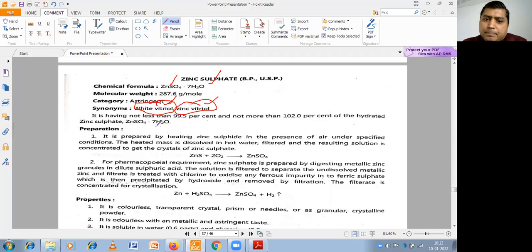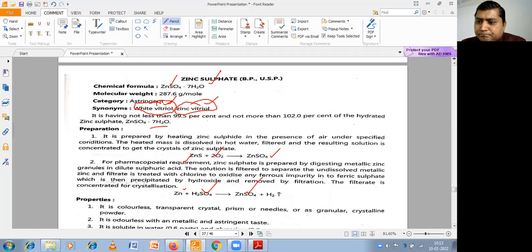Zinc sulfate can be prepared by reacting zinc with oxygen, or by treating zinc with sulfuric acid. So there are two methods. In the laboratory method, metallic zinc is treated with sulfuric acid, and we can obtain zinc sulfate.